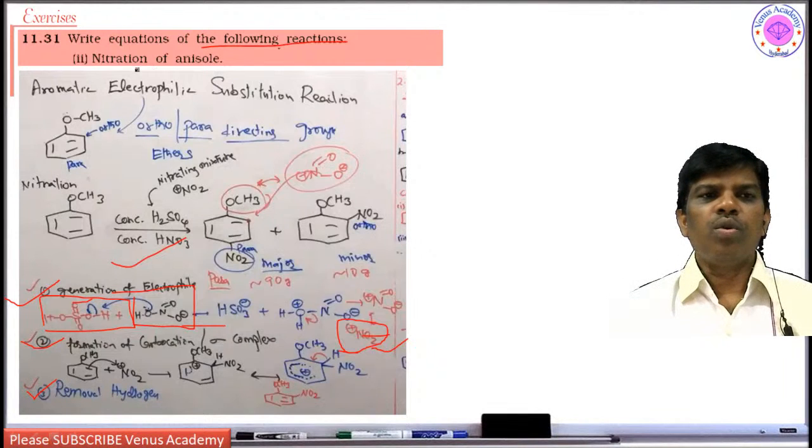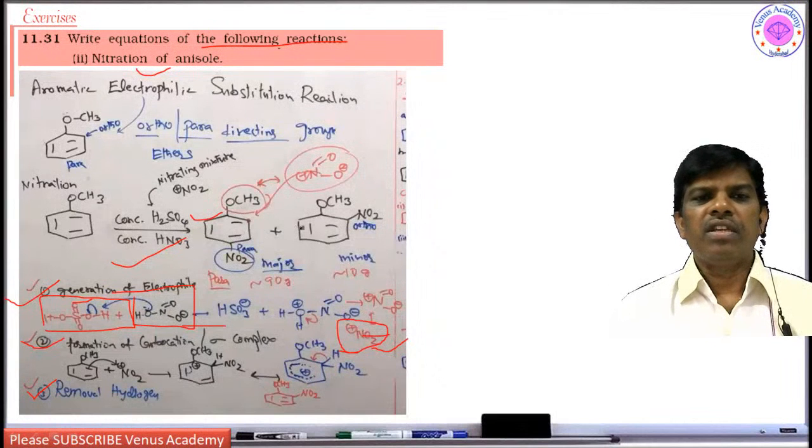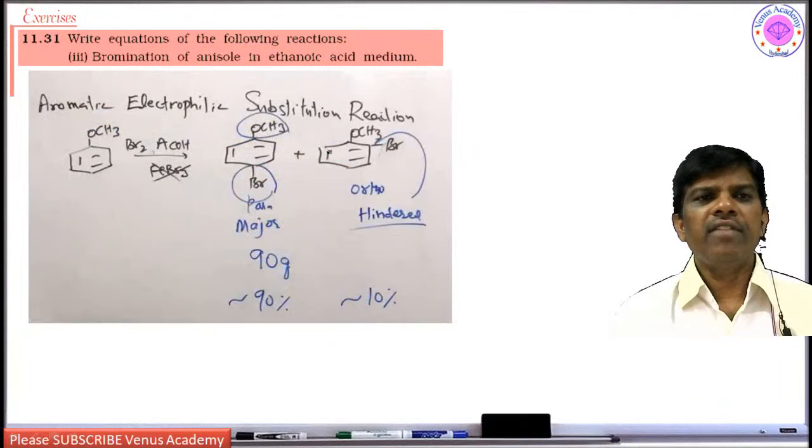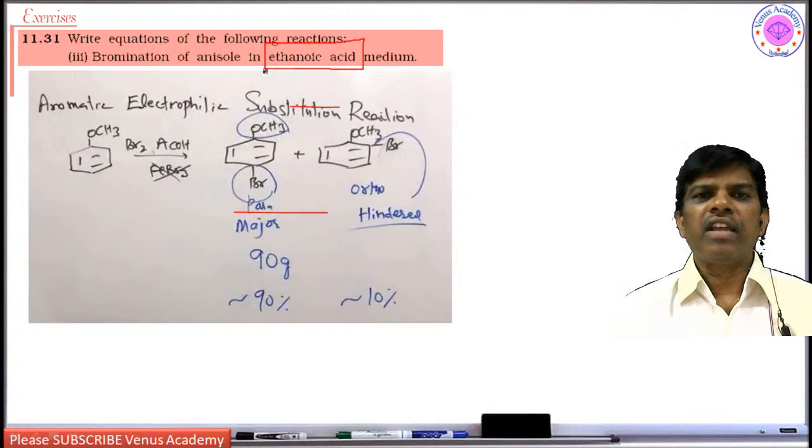And if it is anisole, only nitration, with dilute nitric acid. Since it is not given, I have taken concentrated. So if it is not given, if I take dilute nitric acid, I am going to get only an ortho or para mixture. So next, write the bromination of anisole in ethanoic acid. Dear students, the common name of ethanoic acid is acetic acid. It is a little bit confusing. So ethanoic acid, acetic acid. So bromine in acetic acid, alkyl aryl ethers are strong enough to activate the ring towards electrophilic substitution.